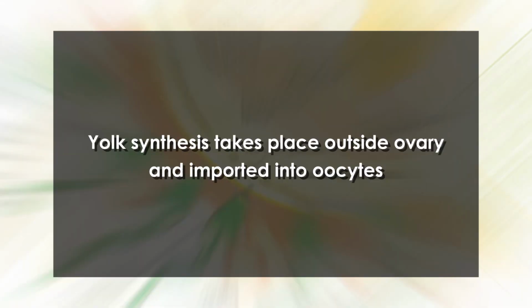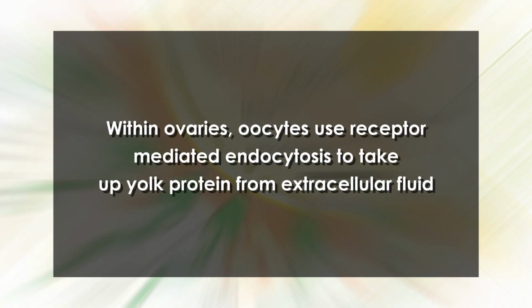The egg cytoplasm usually contains a nutrient reservoir in yolk form, which is rich in proteins, lipids, polysaccharides, and yolk granules. Yolk synthesis takes place outside the ovary and is imported to oocytes. The yolk concentration is large in birds, amphibians, and insects. The yolk proteins are made by liver cells, which secrete the protein into blood. Within the ovaries, oocytes use receptor-mediated endocytosis to take up the yolk protein from the extracellular fluid.